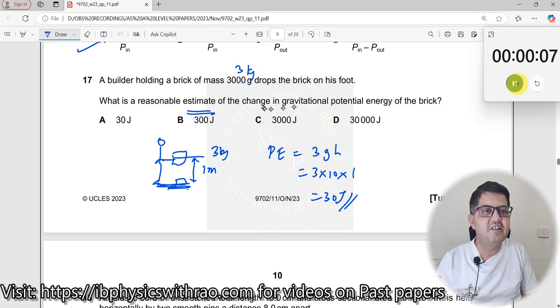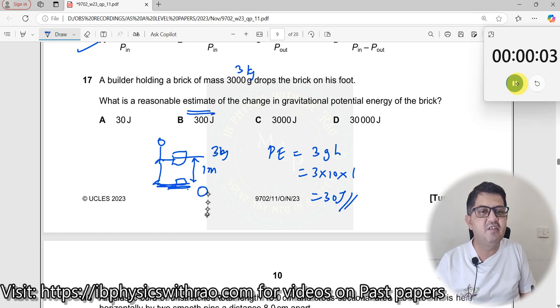Okay, change in gravitational potential energy is what is being asked. You can say here it is 0, here it is 30 joules. So therefore the total change in gravitational potential energy is 30 joules. Which is the answer? Answer A is the right answer.